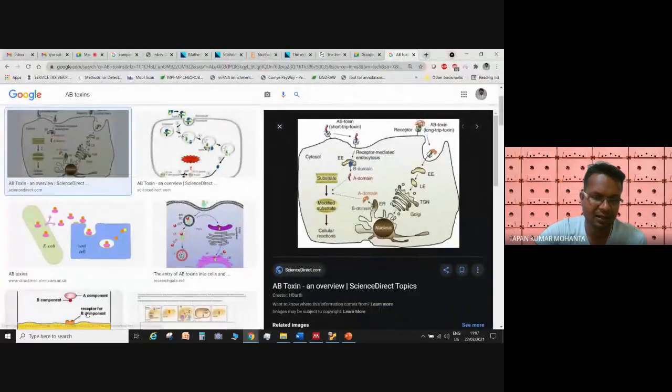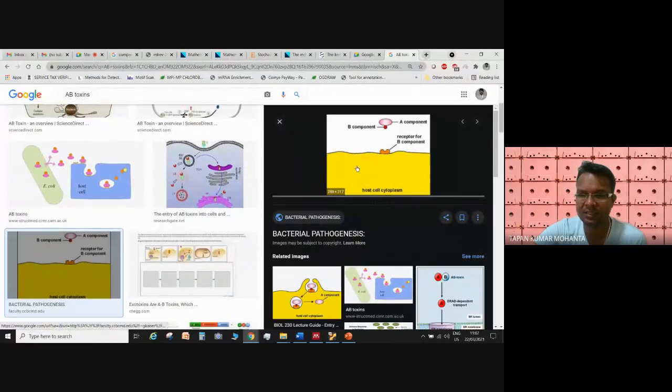And you can also see here, this is the B component, this is the A component, and they bind to the receptor. But in the absence of either component, if the B component is not there, this molecule will not bind to the receptor. Similarly, if the A component is not there, this B component will not bind to the receptor.